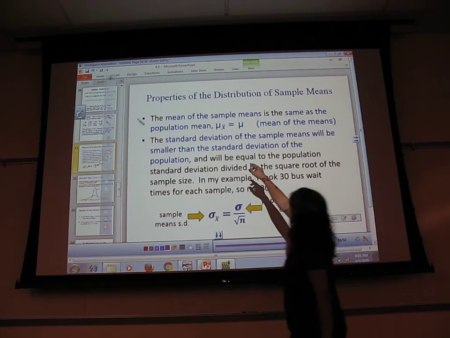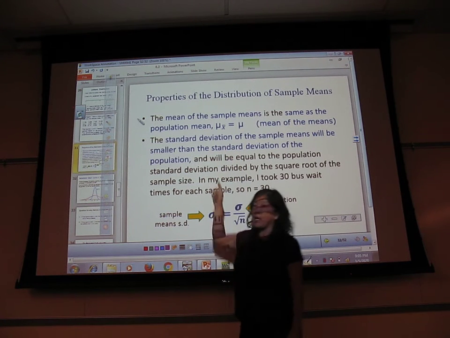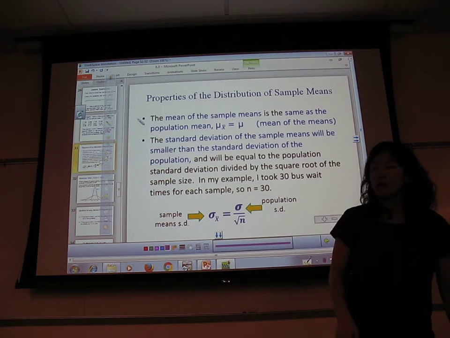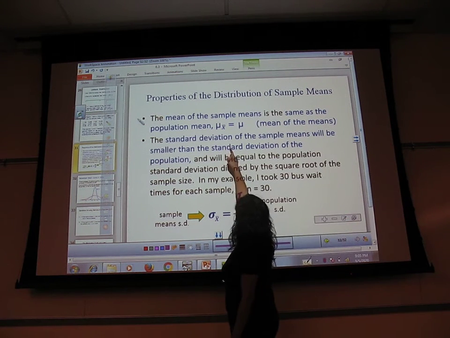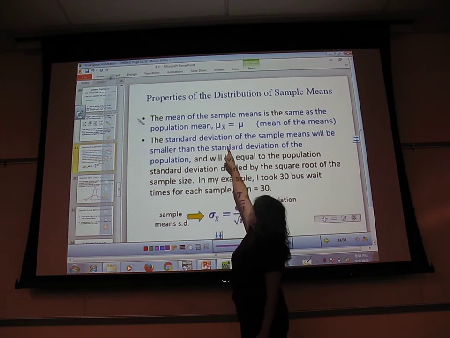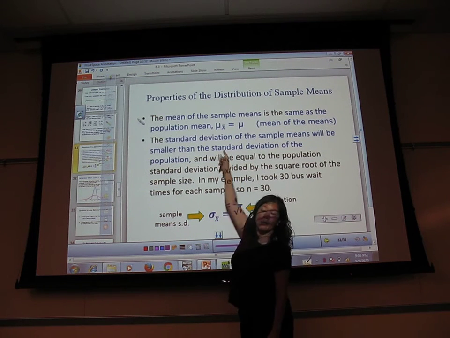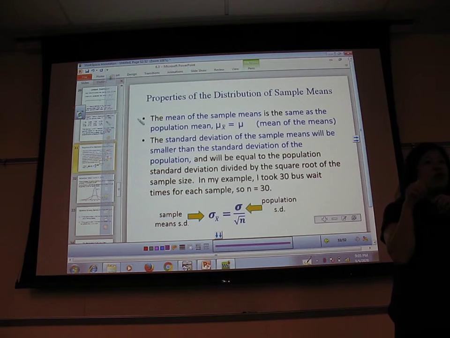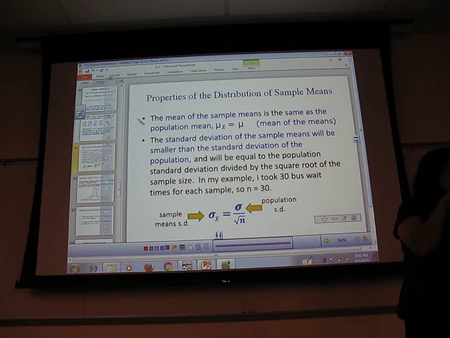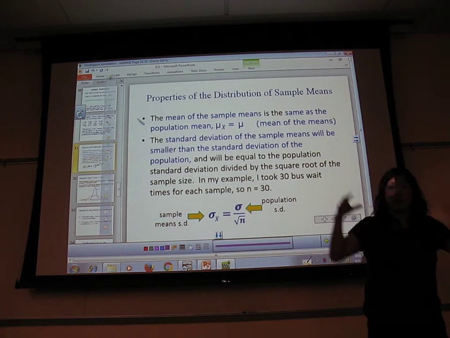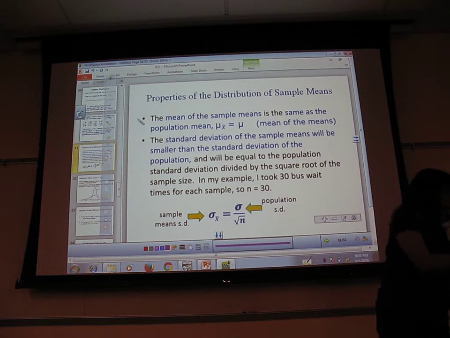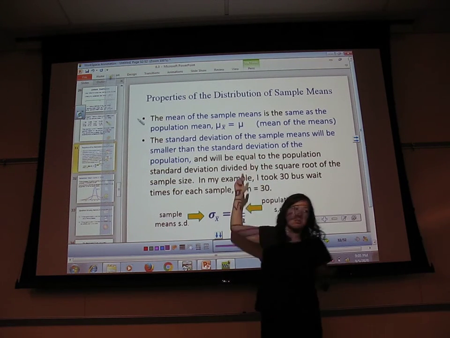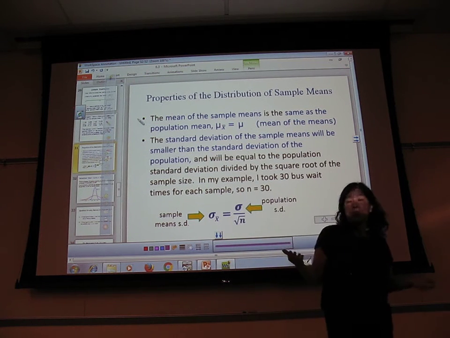So the mean of the sample means, my mu x bar. Do you see a little x bar there next to the mu? That means that's a label. That means the mu of the x bars, of the sample means. Take a sample, take the mean, sample, take a mean, sample, take a mean. The mean of all those is going to be whatever your regular mean is, because we expect all those to be whatever the mean is.